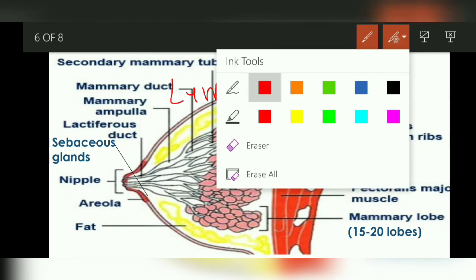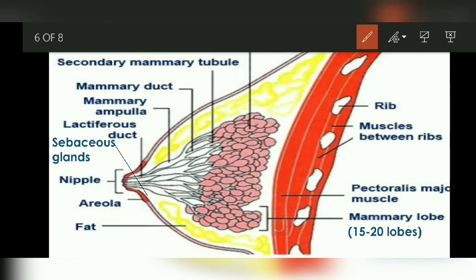The central part is called the lumen of the alveolus.